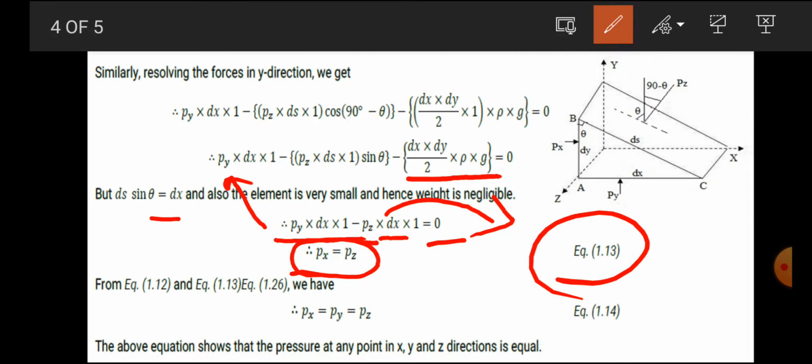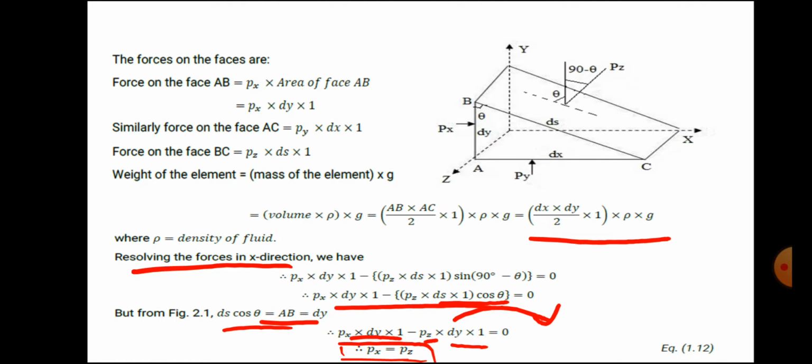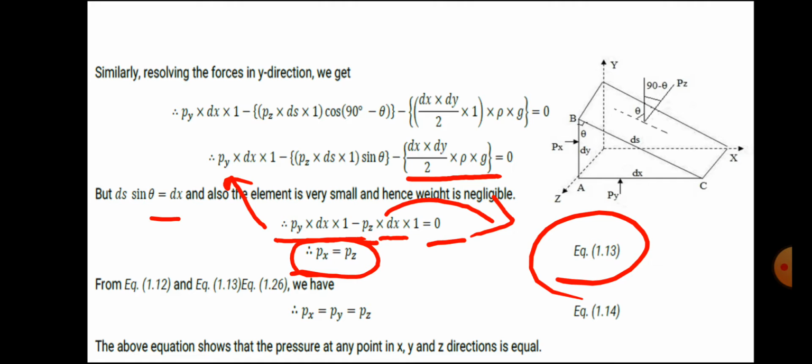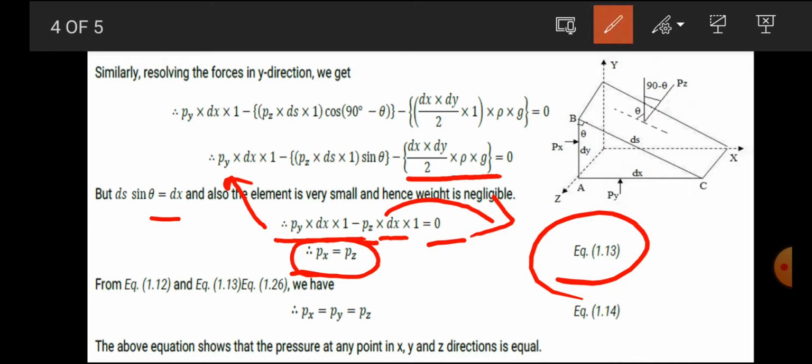In the previous equation you can also see that Px is equal to Pz and Px is equal to Py. So we can say that Px, Py and Pz are equal. The above equation shows that the pressure at any point in x, y and z direction is equal.